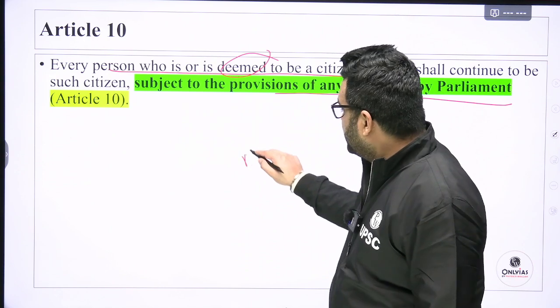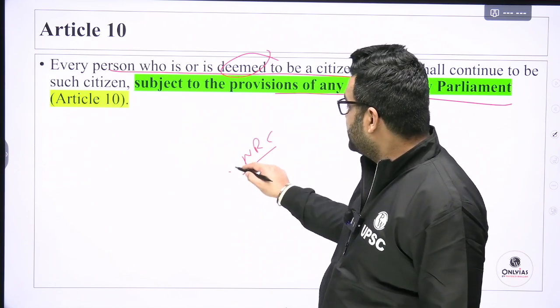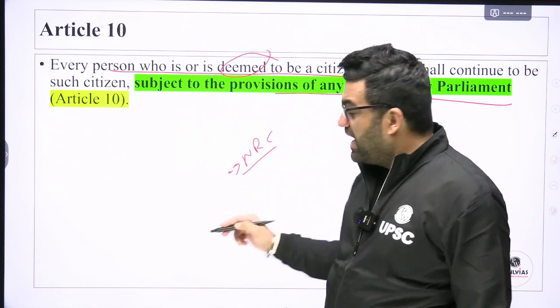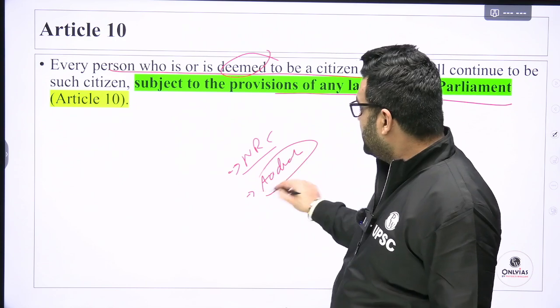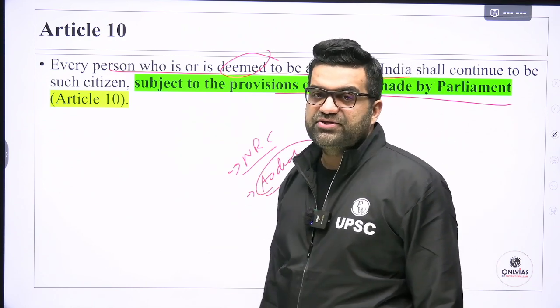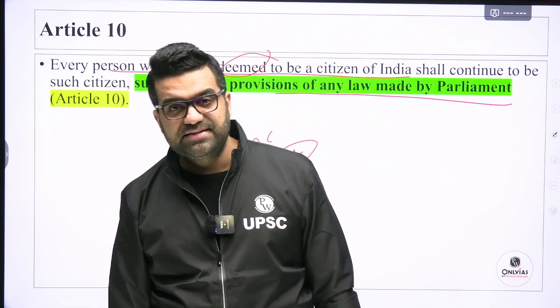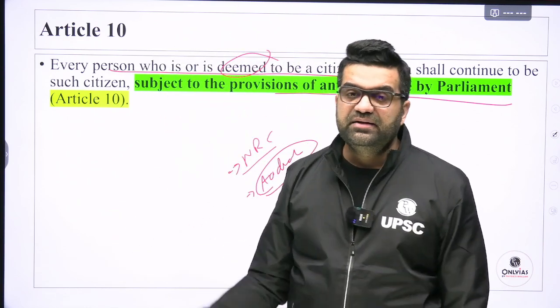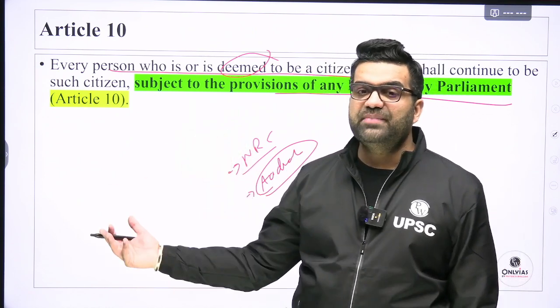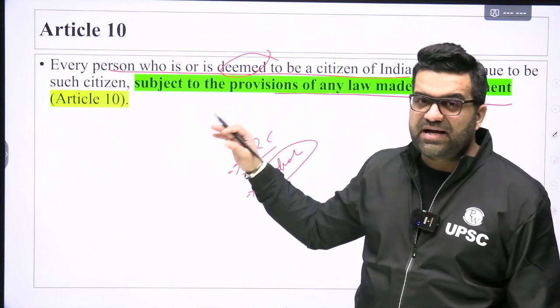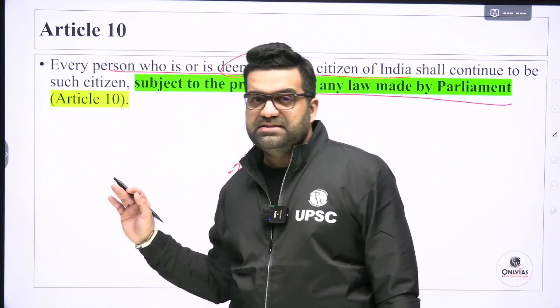I have to register myself in the National Register of Citizens if that comes by. I have to register myself for Aadhaar if, for example, Aadhaar is declared to be the determining condition for me to be considered as a citizen. If I am residing in Assam, the National Register of Citizens is being updated. If I am not able to provide my details, I would stand to lose my citizenship.